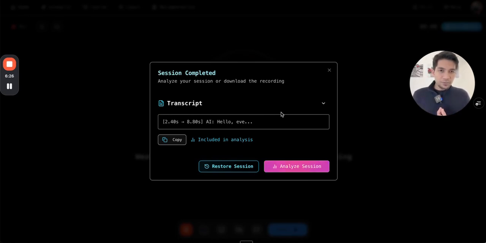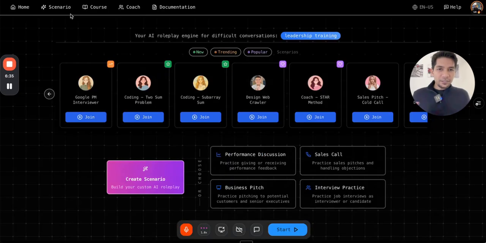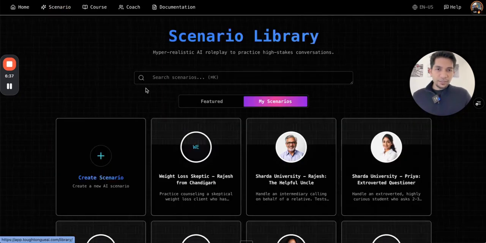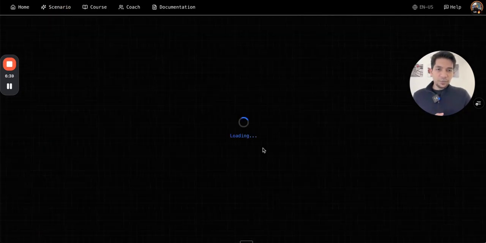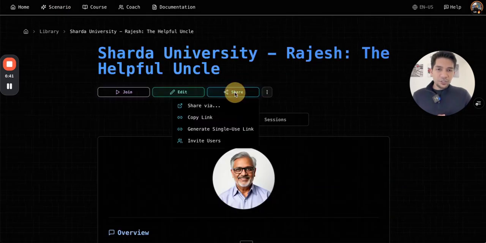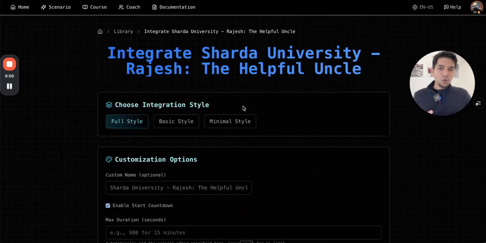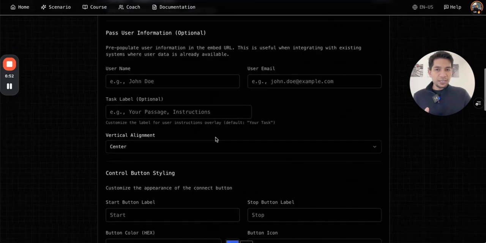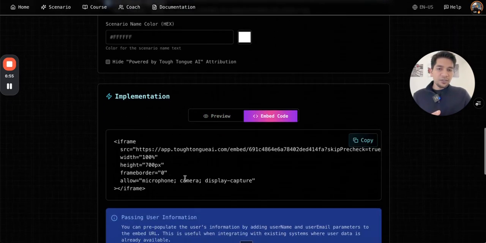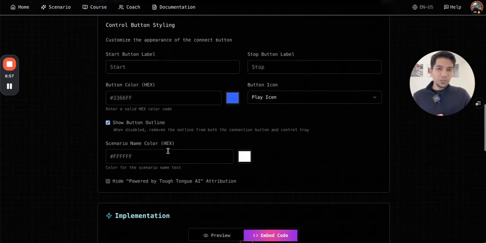The third part of the experience is how you deploy the agent that you have created and interacted with. And that is super simple. Any scenario that you create, for example, this one that has already been there, I can generate a one-time share link. This is only valid for 24 hours, so someone can just interact with it and forget about it. Or you can go to this integrate page where we provide a lot of customization, and customers can just pick this iframe code, which is 4 lines of code, and put it in their application.